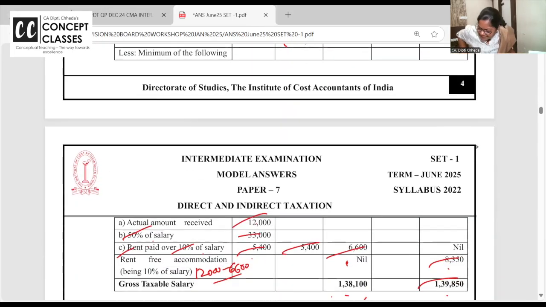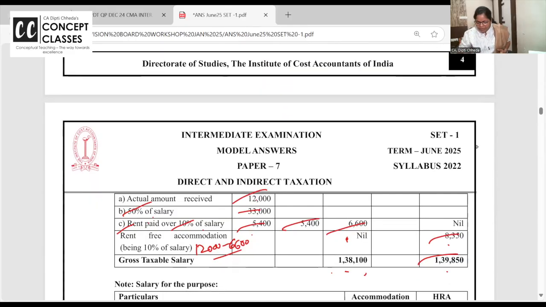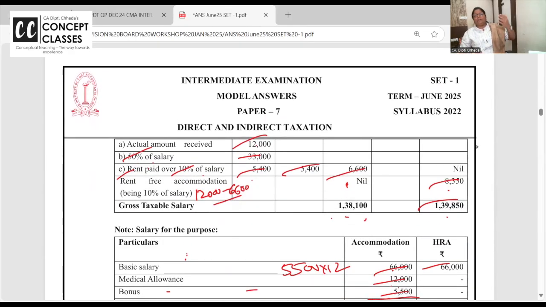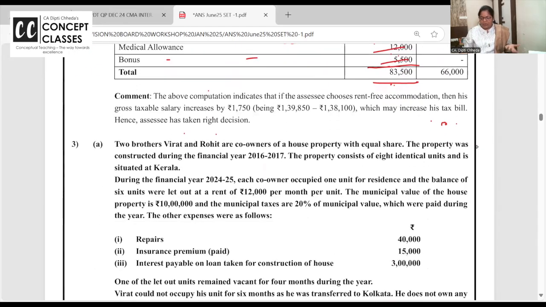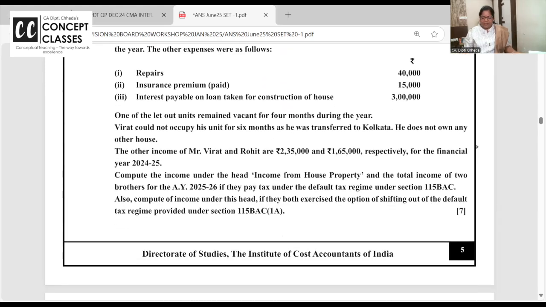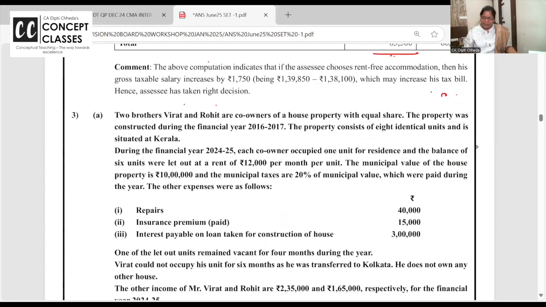Less income, less tax. But there's one more advanced way of doing this, that you have to compare the inflow and outflow of tax also. But that much depth is not done, so not required for a 7 marks question. Okay? Chalo. Now this is a house property question.